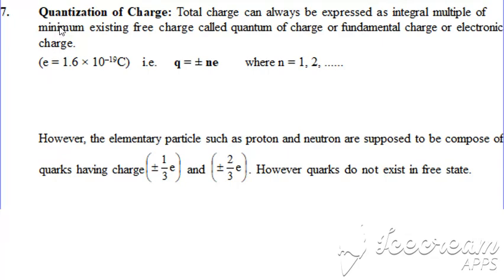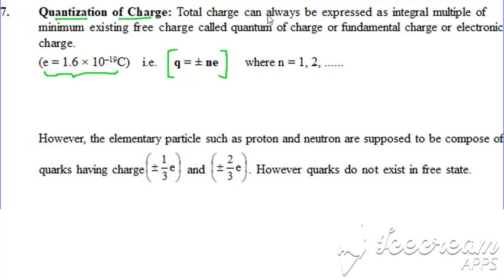The next property is quantization of charge. Charge is in the form of quanta, and the smallest charge that can freely exist is this small e, which is 1.6 into 10 raised to the power minus 19 coulomb. If we need to write any charge, we can write it in this form: charge Q is plus or minus n e, where n is an integer. That means the charge on any object is an integral multiple of this small packet of charge, which is called the quantum. So that's what is written here.